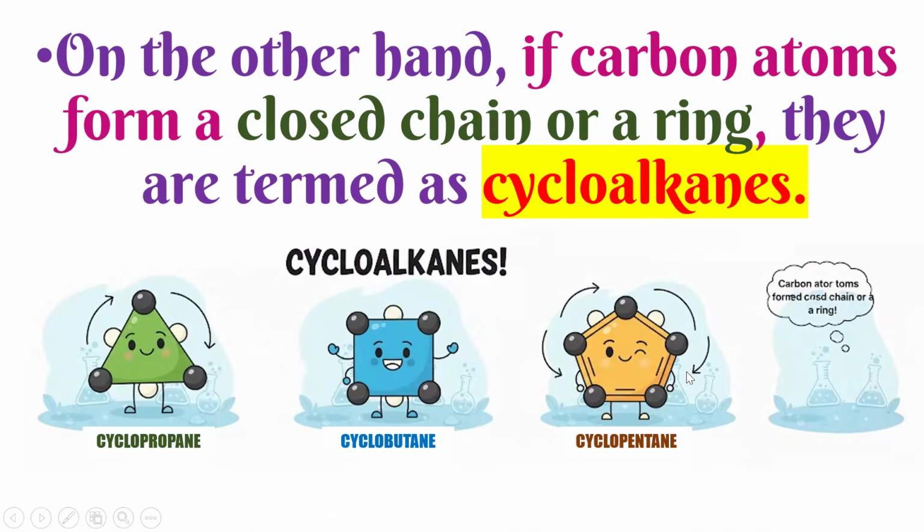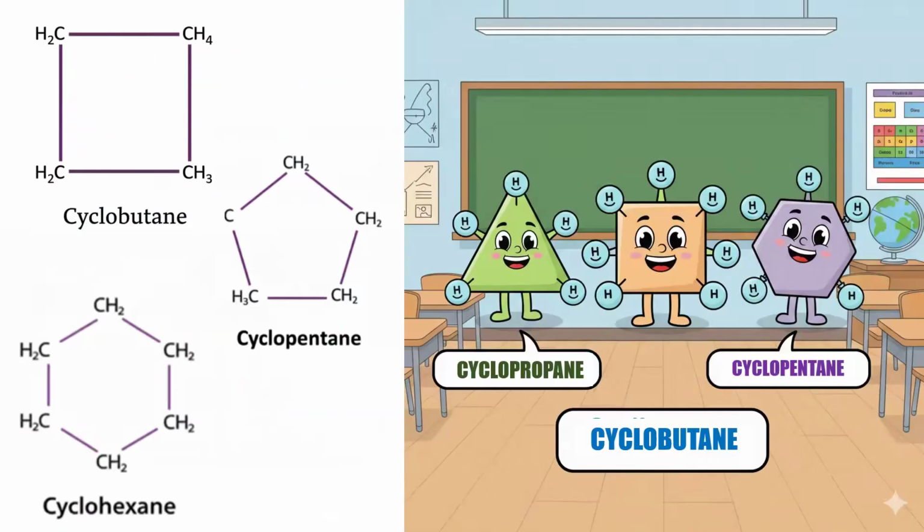All these are closed: triangle, square, pentagon, like that. So we call them cyclopropane, cyclobutane, cyclopentane. All these are cycloalkanes. What is the property? It is saturated, the carbon-carbon bond is single, and the carbon atoms form a closed chain or ring. Three carbons means cyclopropane, four is cyclobutane, five is cyclopentane, and six is cyclohexane.